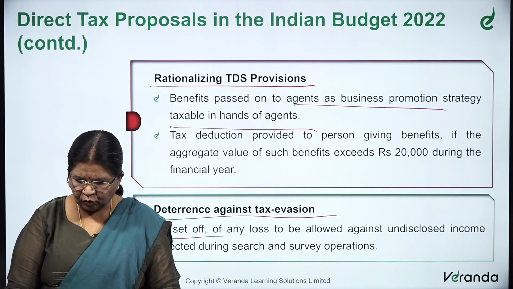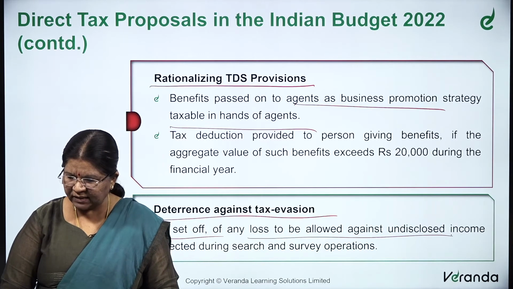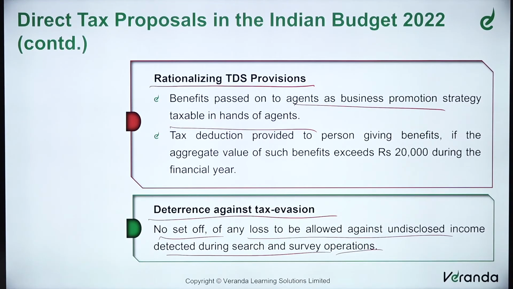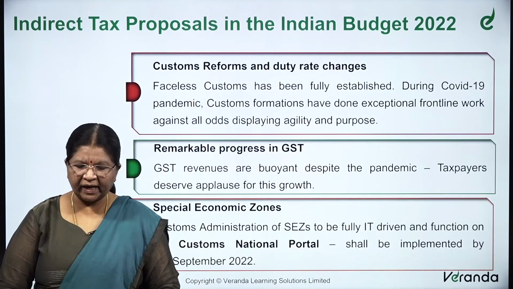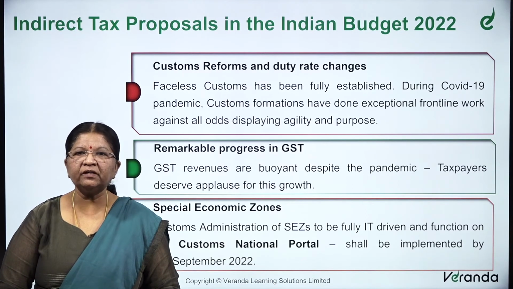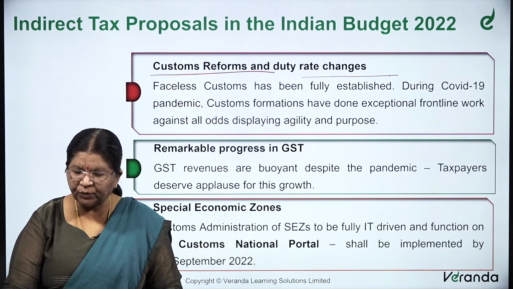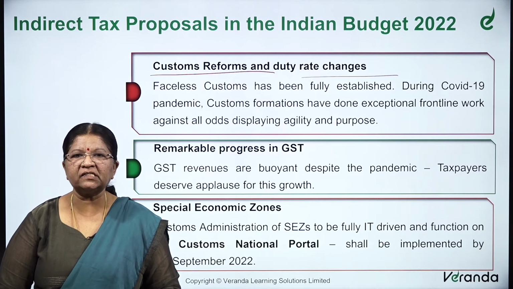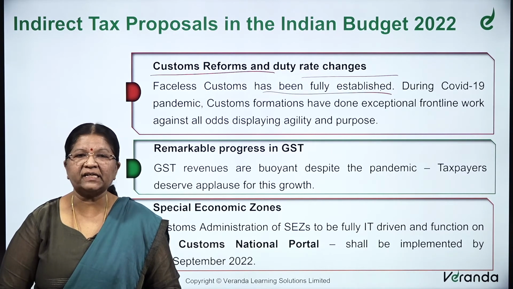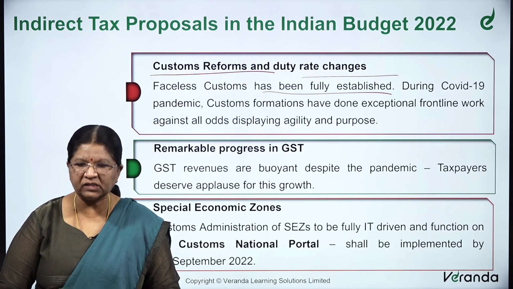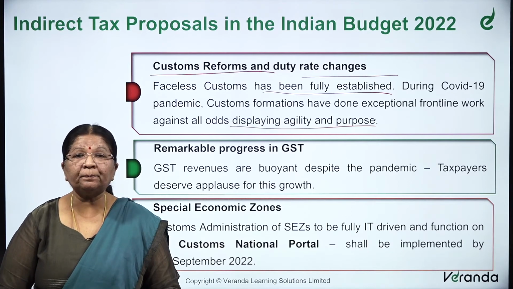No set-off of any loss to be allowed against undisclosed income detected during search and survey operations. Moving on to the indirect tax proposals mentioned in the Union Budget 2022. Customs reforms and duty rate changes. Faceless customs has been fully established. During the COVID-19 pandemic, the customs formations have done exceptional frontline work against all odds, displaying agility and purpose.